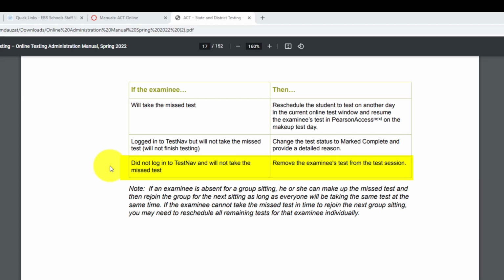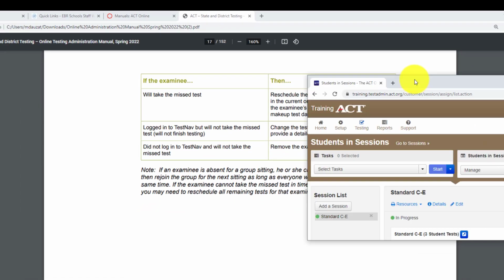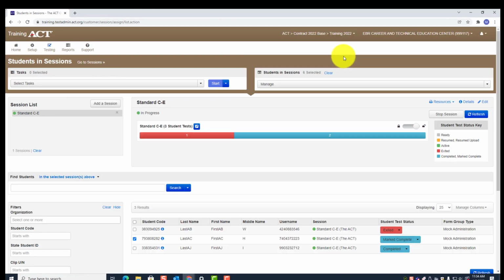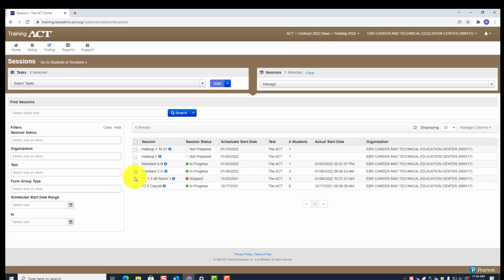The third one, did not log into TestNav. So if the examinee did not log into TestNav and will not take the missed test, then remove the examinee's test from the test session. All right, so just a reminder, and I'm looking at, let's go back to testing sessions, and let me find one. Let me go to, let's say, this one here. I want to see what's in this one.